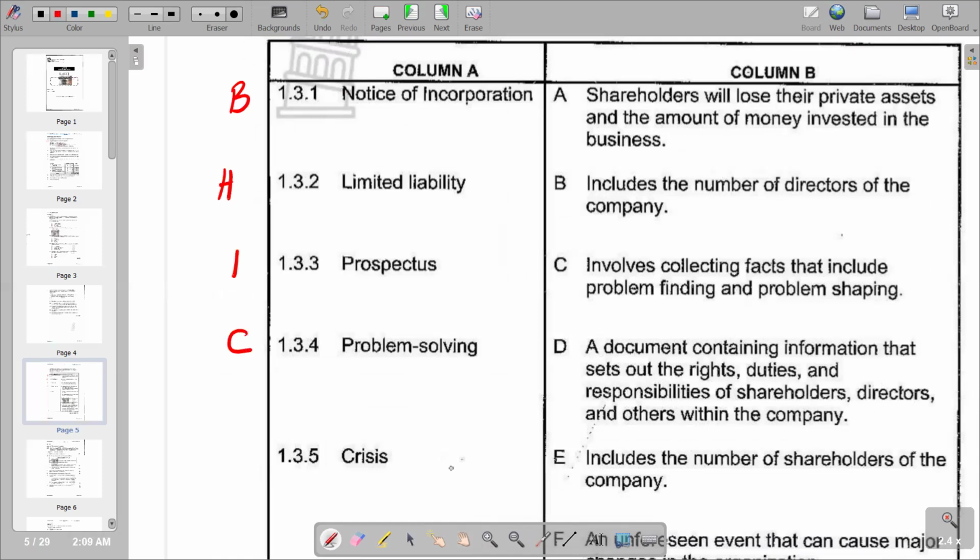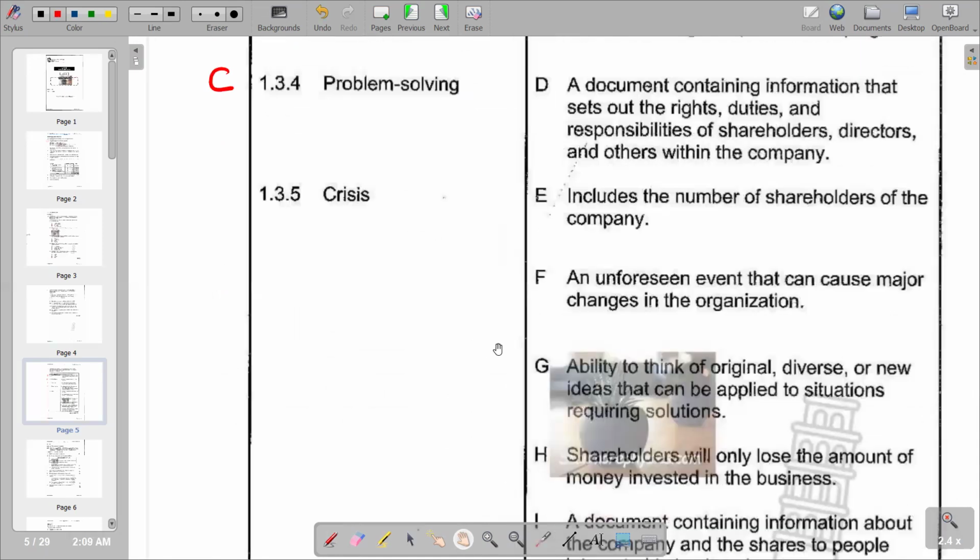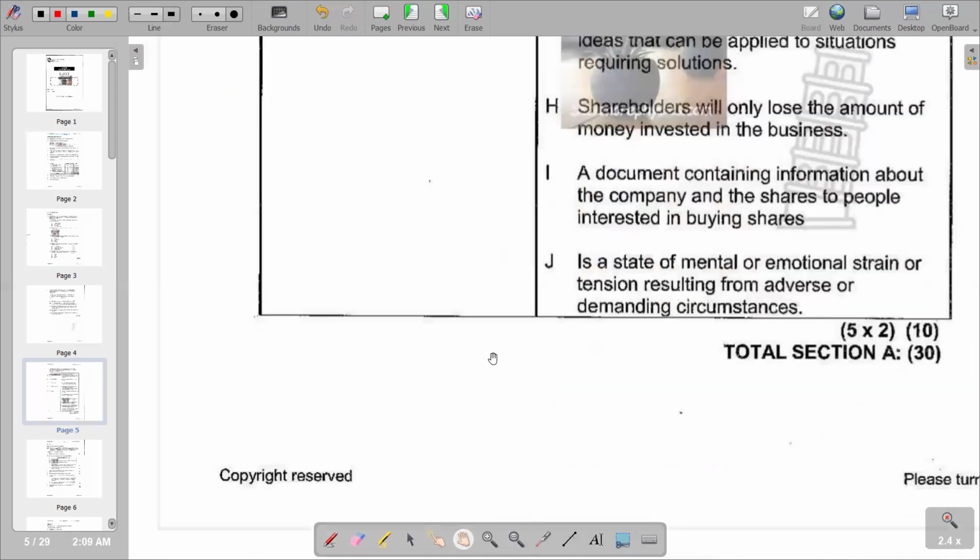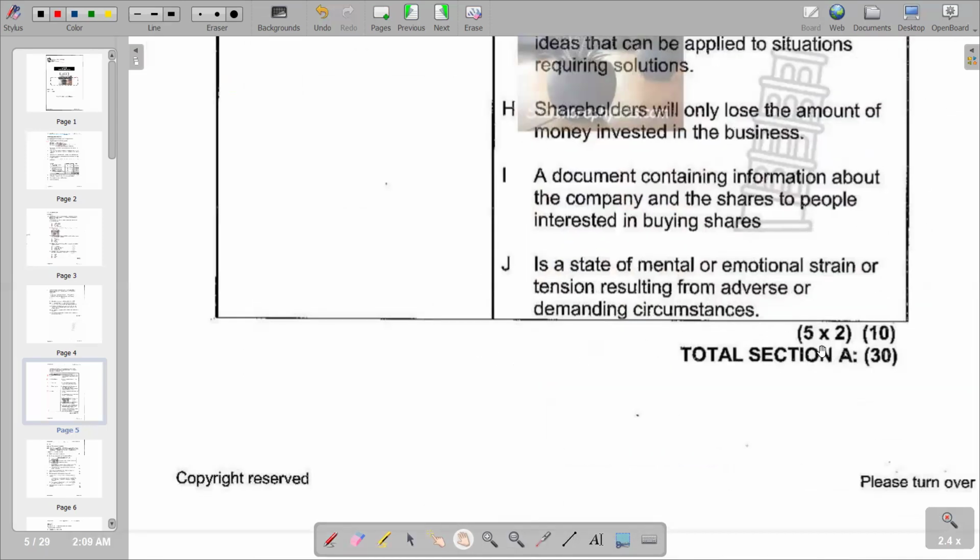Then we go to crisis. We check in terms of crisis, which one is the correct response. So if you go to F, it says an unforeseen event that can cause major changes in the organization becomes a crisis. So we have F as the most appropriate response that we have. So this is what we have in terms of the last part of our question 1. And with 10 marks again, 5 questions, each with two, giving us a total of 10. So it also marks the end of section A, which is a total of 30 marks.